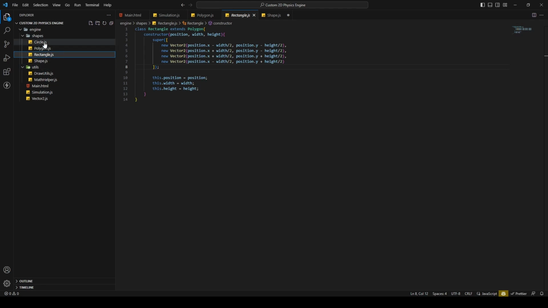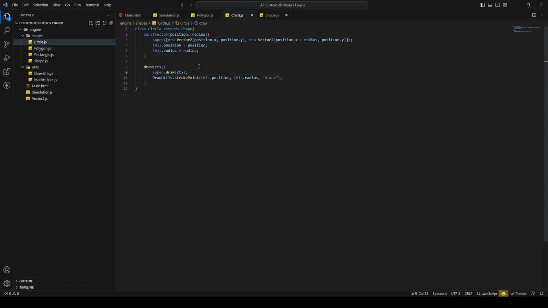So that every shape has its centroid, and we can set that centroid. For example, in the circle, since we don't need to call that calc centroid method, we just can set the position as our centroid. And yeah, that's it basically.